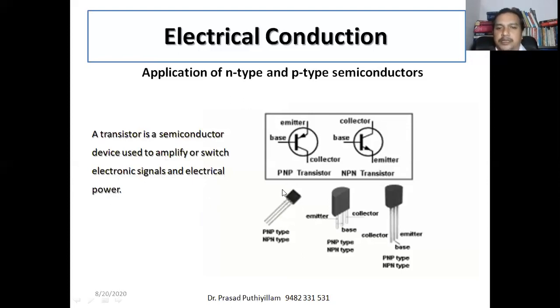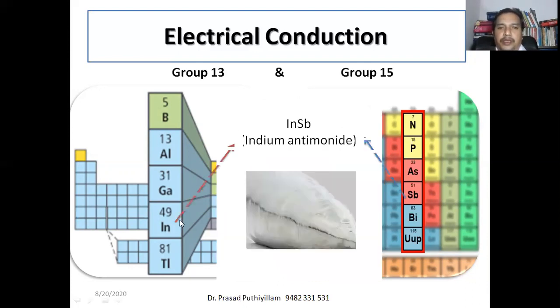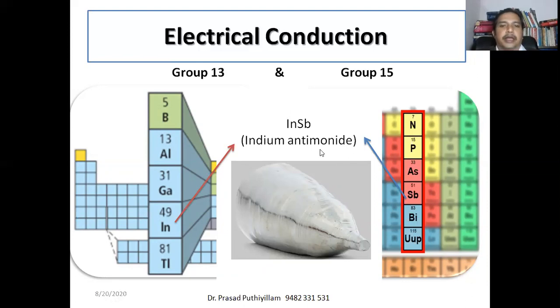You have heard about transistors; PNP-type or NPN-type transistors are there. Then, mixtures of group 13 and group 15. We have seen semiconductors like silicon and germanium. Semiconductors can also be formed by combining elements of group 13 as well as elements of group 15. For example, indium with antimony: you have to make them react, and the indium antimony compound also acts as a semiconductor.